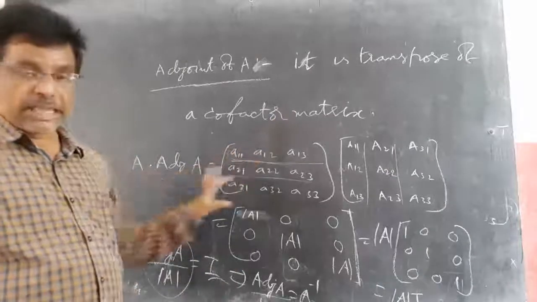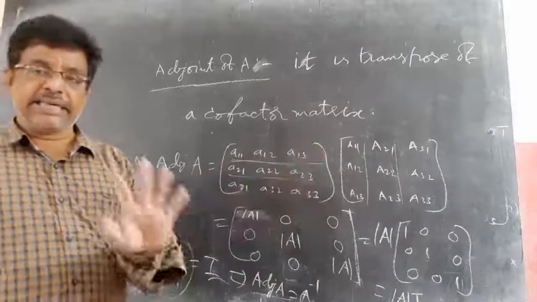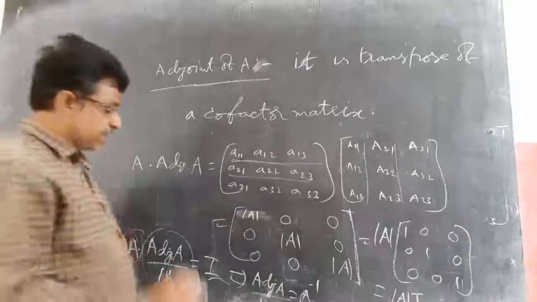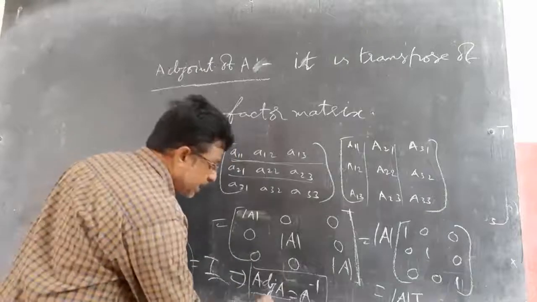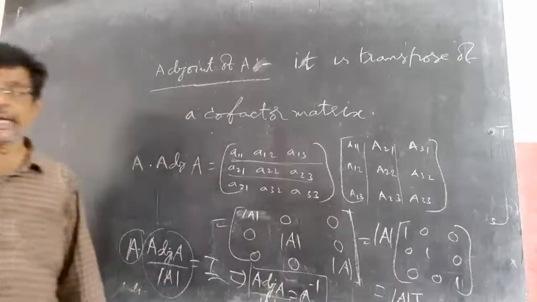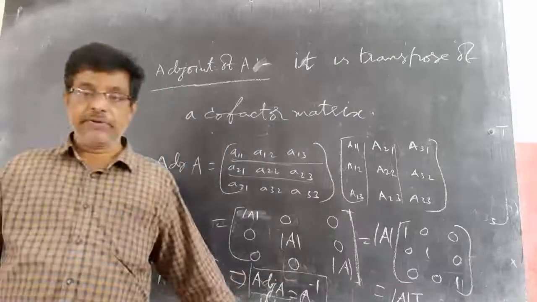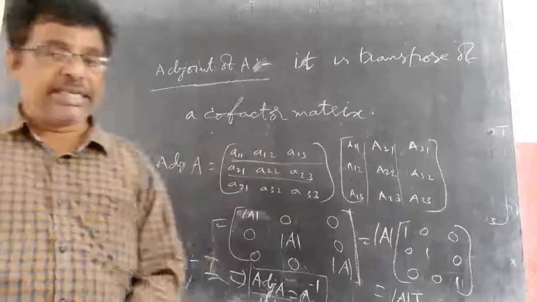So no need of all these proofs, they are deleted. Last year it was there for 7 marks. Now it was deleted. So just the formula A inverse equal to adjoint A by delta A. You need to concentrate. The remaining proof is deleted.